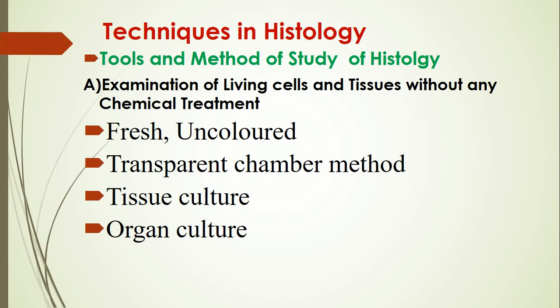The cells and tissues can be removed from an animal and then grown in a culture medium under aseptic condition. Then the cultured cells are examined. Number 4, organ culture. In this method, instead of cells or tissues, a part of an organ is cultured, such as limbs from an embryo can be cultured in culture medium and then they are examined.